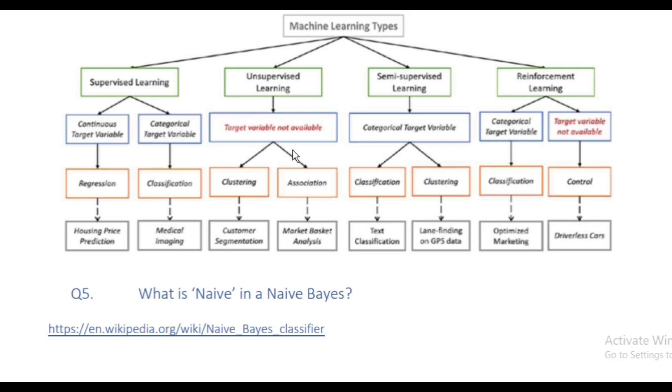Unsupervised learning: target variable not available, with clustering and association. Clustering example is customer segmentation, and association example is market basket analysis. So customer segmentation and market basket analysis are examples of unsupervised learning, clustering and association respectively.